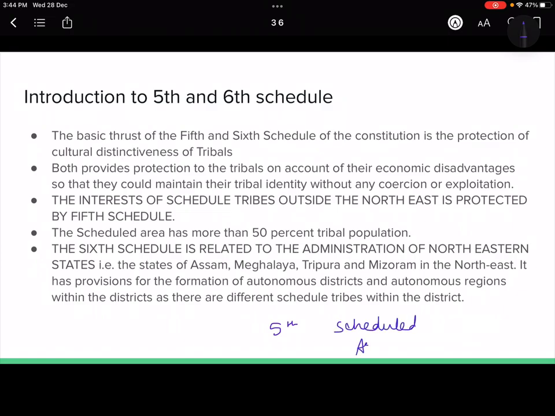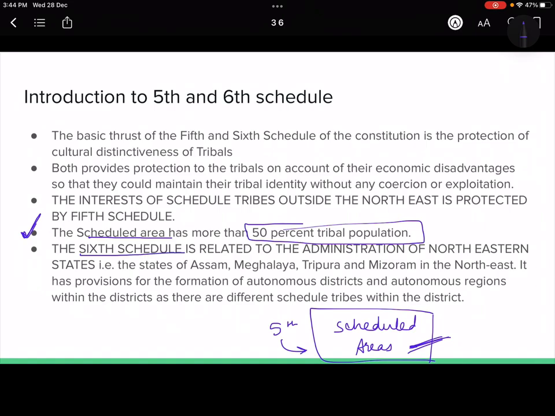So the areas where there is tribal population in the fifth schedule are called scheduled areas. These scheduled areas have more than 50% of the tribal population. So you can say this can be a criteria. How do you see which area should be marked as a scheduled area? They should have a significant tribal population, right? That is why they will be called the scheduled areas.